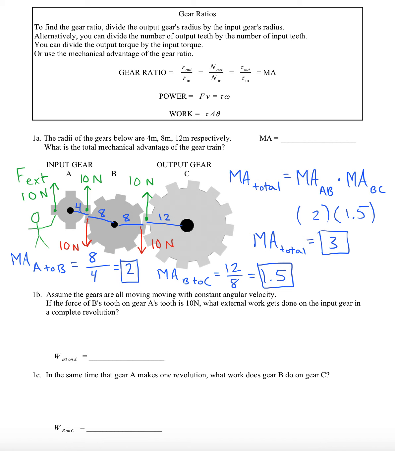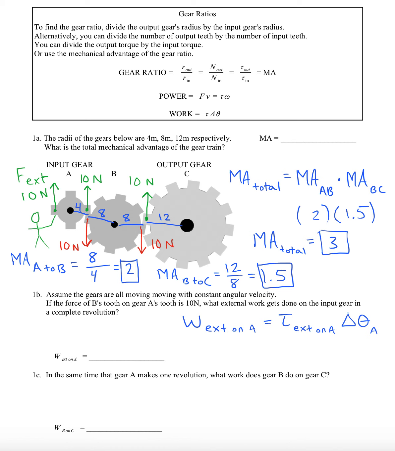They're staying put, but they are rotating. And so the way that you create work in an angular situation is by the formula work equals torque times delta theta.